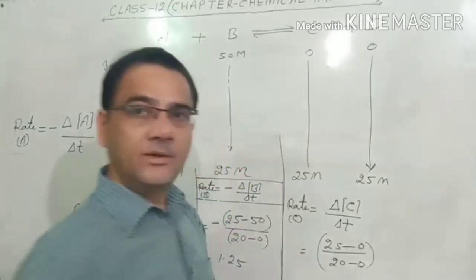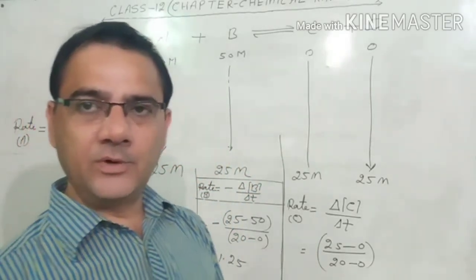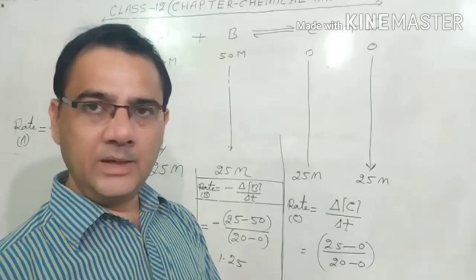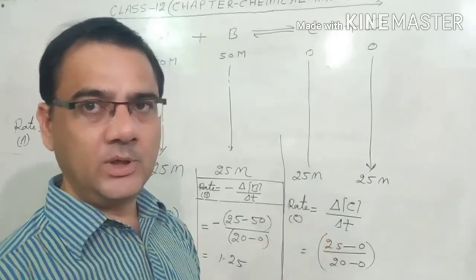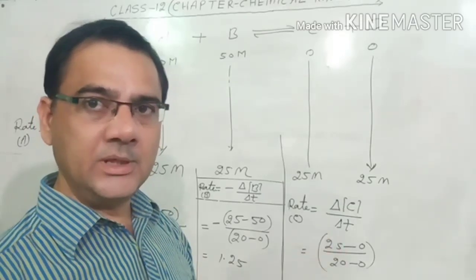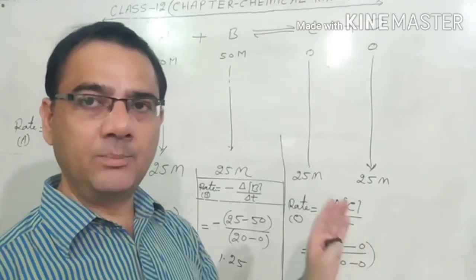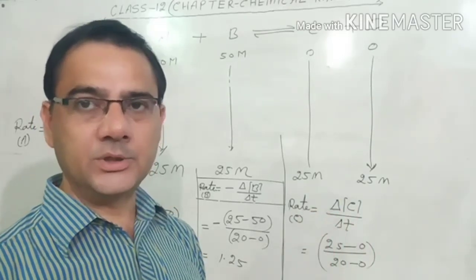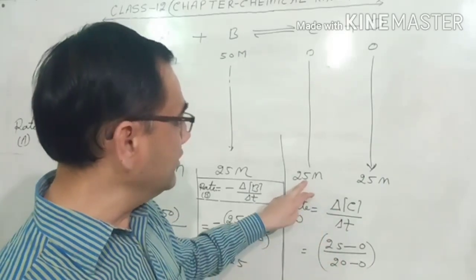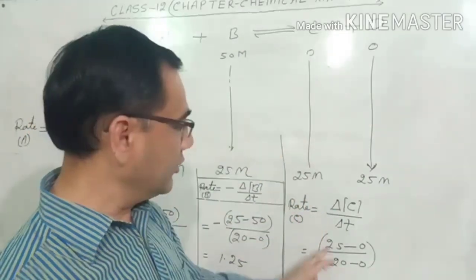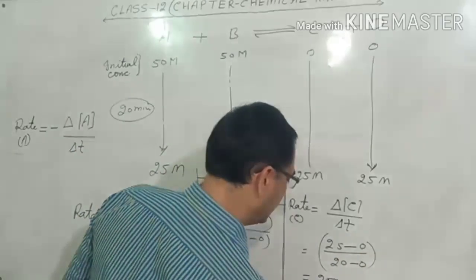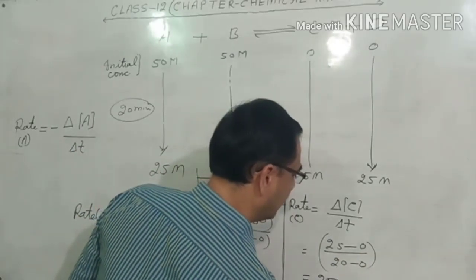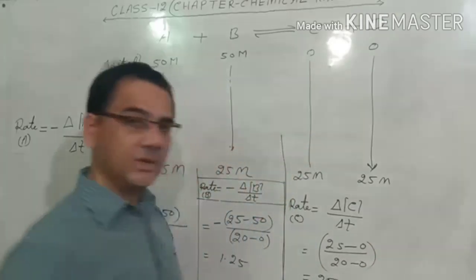So students, whenever we write the rate of the reaction formula for the product, we have no need to put the negative sign in this rate formula. Why? Because automatically the rate of the reaction of the product always comes positive, because here the final value is greater than the initial value. 25 minus 0, and that comes 25 upon 20. That comes 1.25.